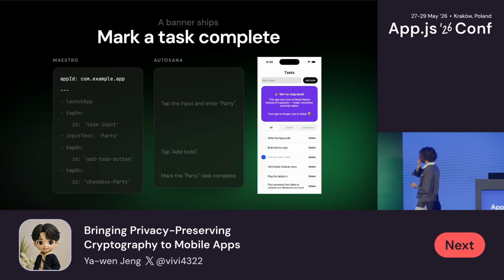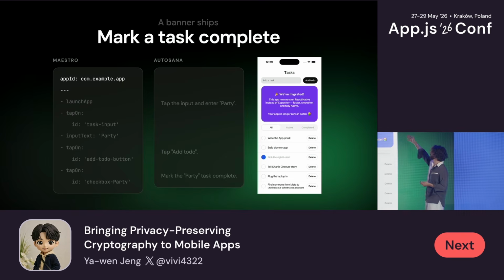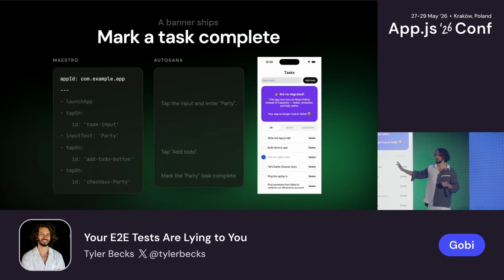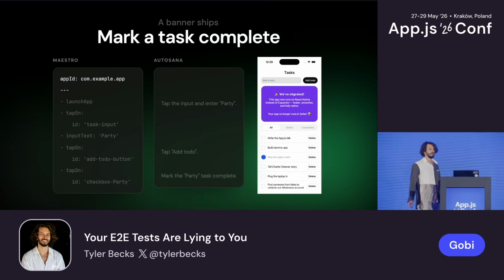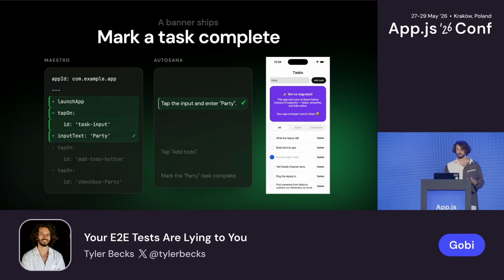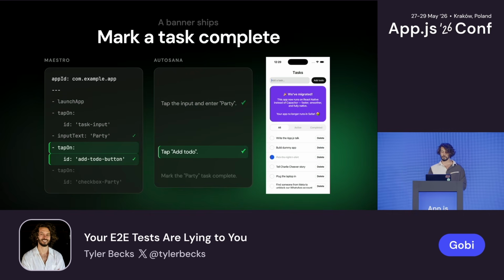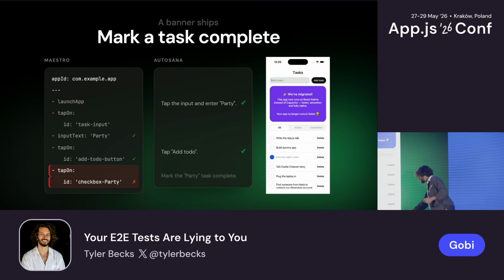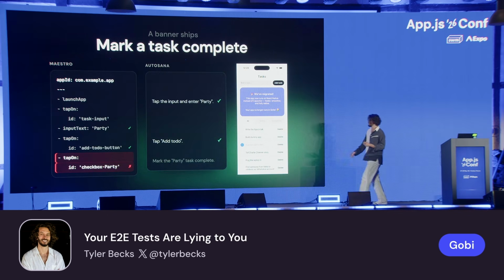But in this case, something else has happened. We've added a banner. We're announcing that we've migrated to React Native from Capacitor. We've put this big banner in here to make an announcement to our users. How does the test work? We input the text "party." We click enter, selecting by ID. And then we try to tap on it. We want to mark it as completed. I don't know if you noticed this, but actually, the to-do is down here. We can't get to it.